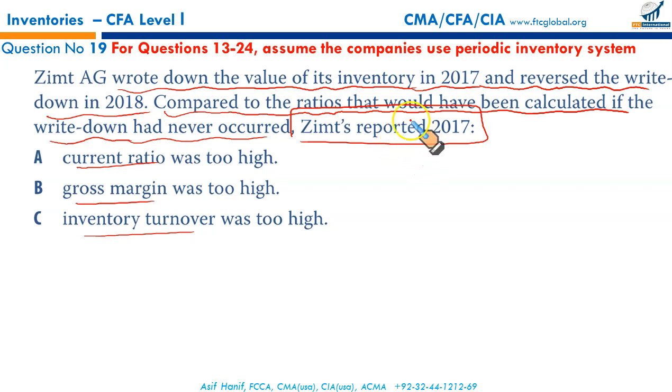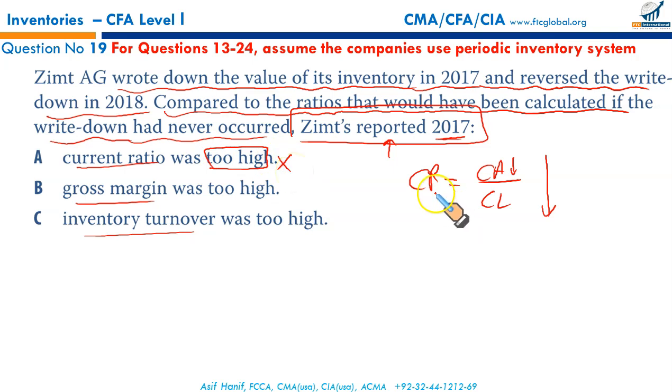Since the inventory was written down, the reported inventory was written down, so let us first see the current ratio. Current ratio is current assets upon current liabilities. Since the inventory was written down in 2017, your current assets are lower. Having lower current assets because of the write-down means your current ratio would be lower. But we have it here as too high. Wrong.